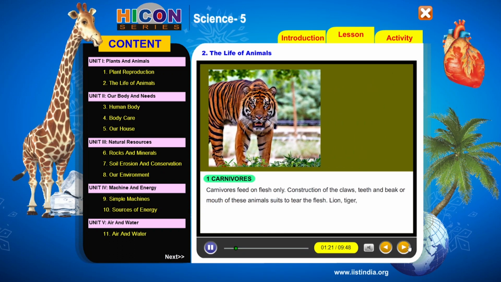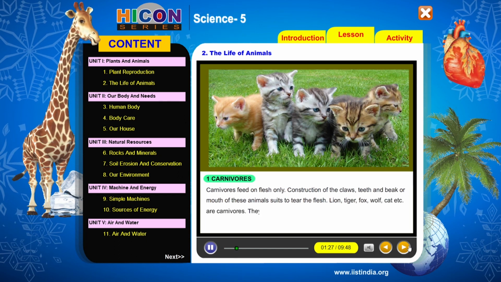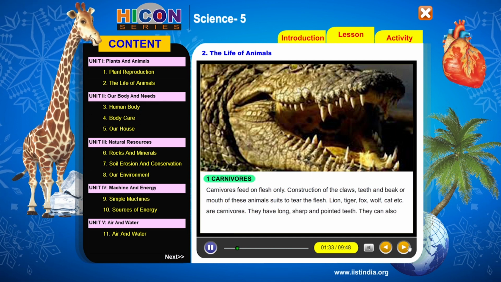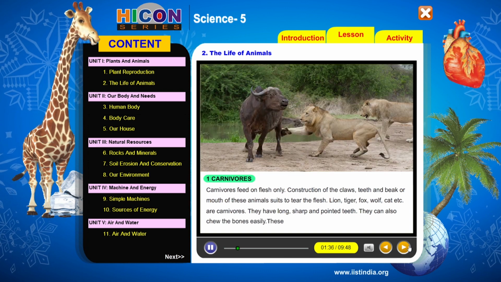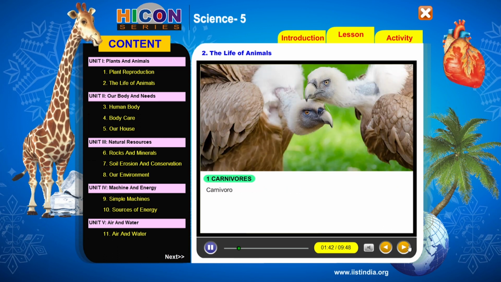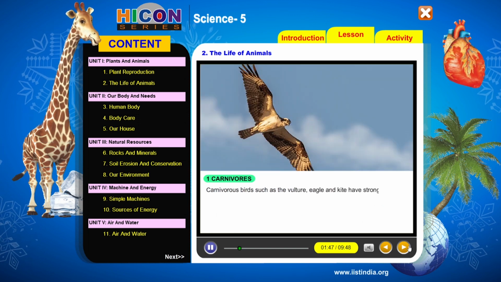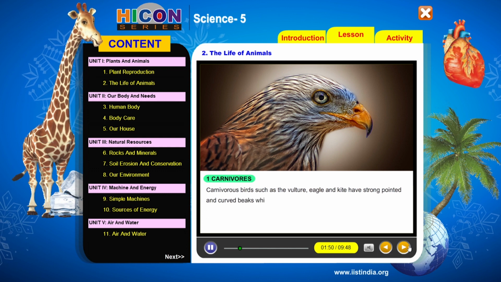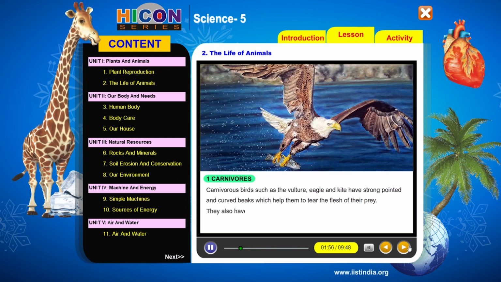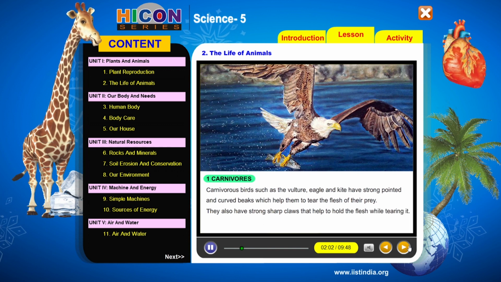Lion, tiger, fox, wolf, cat, etc. are carnivorous. They have long, sharp and pointed teeth. They can also chew the bones easily. These animals have strong claws and sharp nails. Carnivorous birds such as the vulture, eagle and kite have strong pointed and curved beaks which help them to tear the flesh of their prey. They also have strong sharp claws that help to hold the flesh while tearing it.